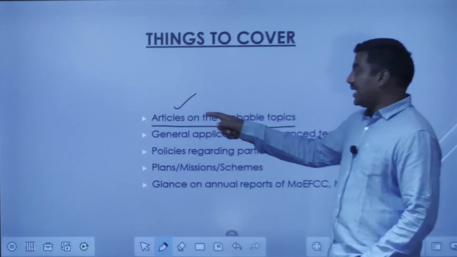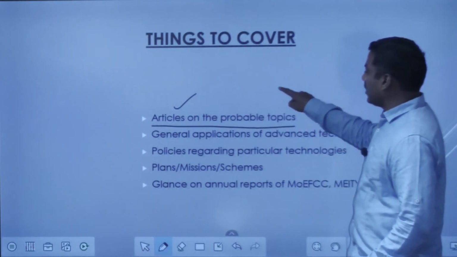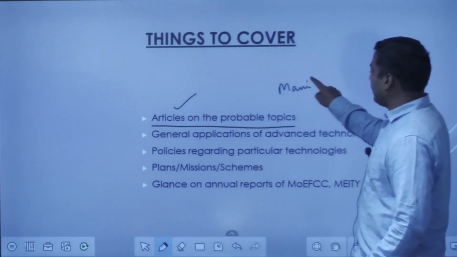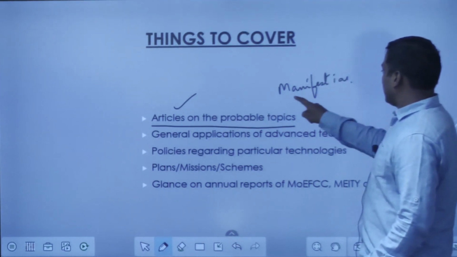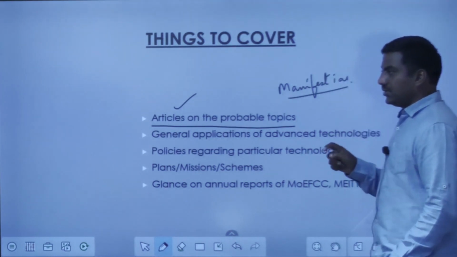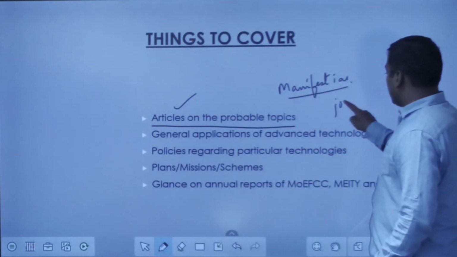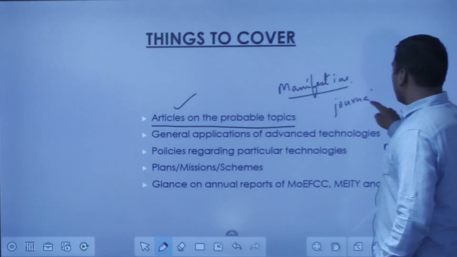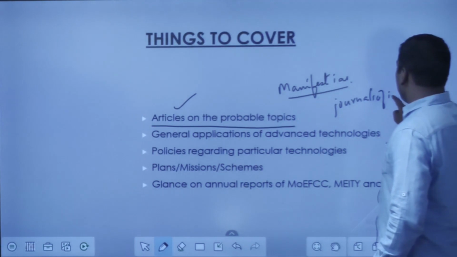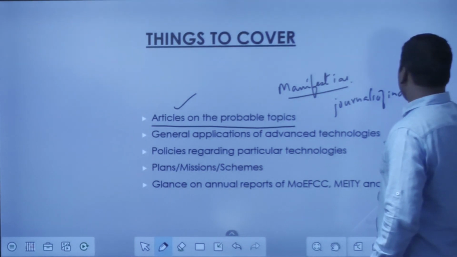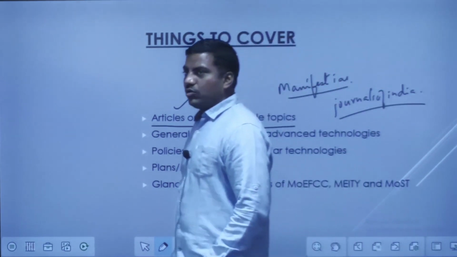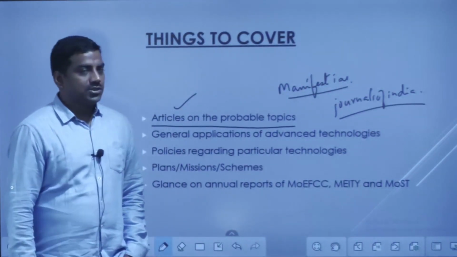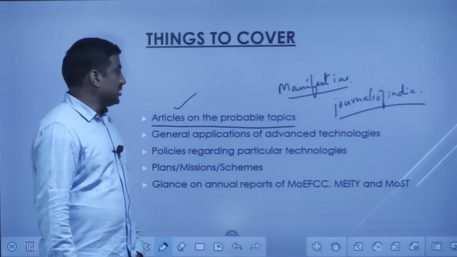They are covered on our Manifest IAS website, which is our old website with respect to current affairs, and the new website, Journals of India. Please go through these articles and try to cover them as precisely as possible. Don't spend too much time on that.